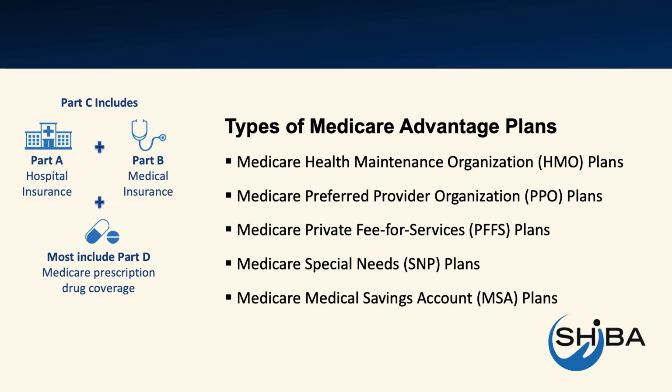Medicare Health Maintenance Organizations, or HMO plans, have provider networks, and you get your care and services from doctors or hospitals in the plan's network. If you get care outside the network, you may have to pay the full cost of the care. Medicare Preferred Provider Organizations, PPOs, also have a network of doctors and hospitals. But with a PPO plan, you can also use out-of-network providers for covered services, usually for a higher cost.